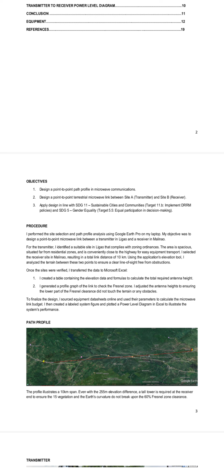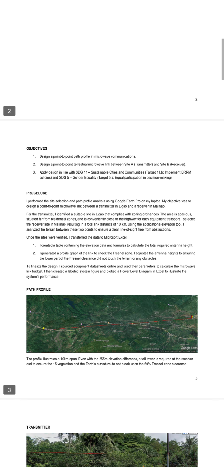To begin, I conducted the site selection and path profiling using Google Earth Pro. I first identified suitable transmitter and receiver locations that comply with zoning and accessibility requirements. The total path between Ligao and Malinao is approximately 10 kilometers. Using Google Earth's elevation tool, I analyzed the terrain to ensure a clear line of sight free from any obstructions.